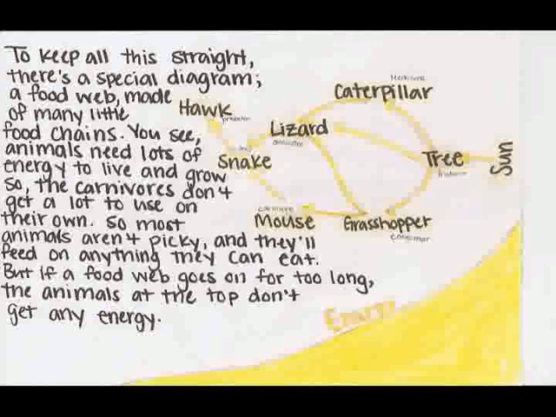The tree at the very bottom is a producer. It creates energy from the sun. The grasshopper does not create its own energy and has to eat the tree. It is thus a consumer.